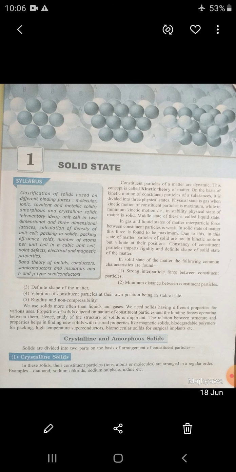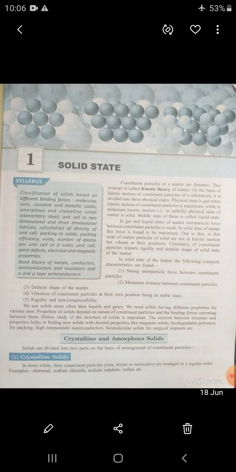These are isotropic. So, amorphous solids are non-crystalline solids and their constituent particles are not arranged regularly, they do not show a sharp and definite melting point, their outer surface is not a regular arrangement, and they are isotropic. So dear student, on the basis of arrangement of particles, solids are classified under two categories. First is crystalline solid, second is amorphous solid.